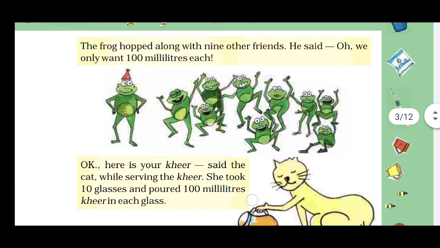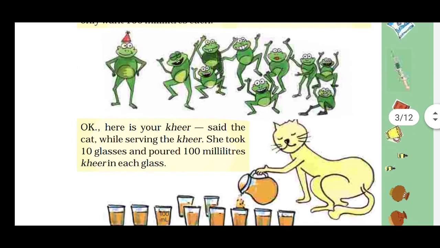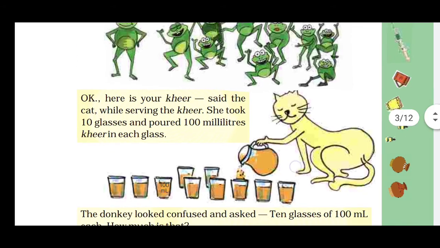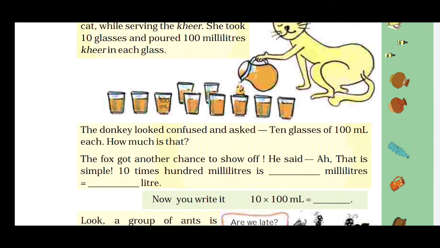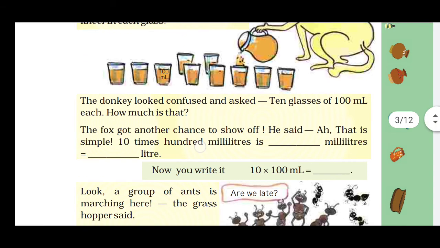So there are a total of 10 frogs, right? One frog, and he came along with his 9 other friends. So cat served kheer in 10 glasses and poured 100 milliliters of kheer in each glass. The donkey looked confused and asked, 10 glasses of 100 milliliters each, how much is that? The fox got another chance to show off. He said, huh, that is simple.